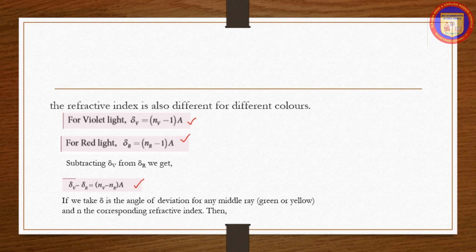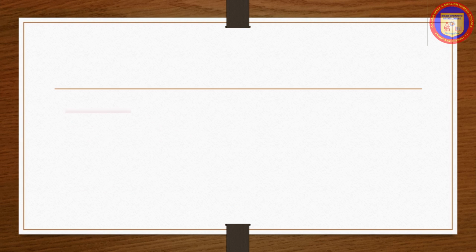The angular dispersion produced by the prism depends on the angle of the prism and the nature of the material of the prism. If we take δ as the angle of deviation for any middle ray, that is yellow or green, and n the corresponding refractive index, then δ is equal to (n minus 1) into A.